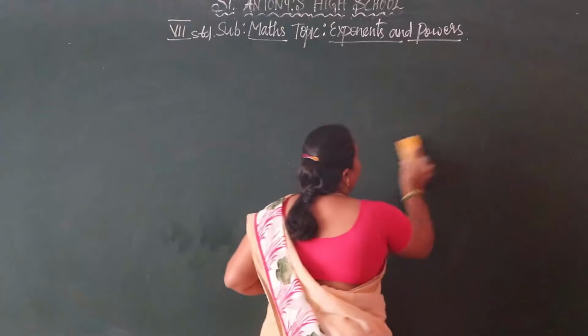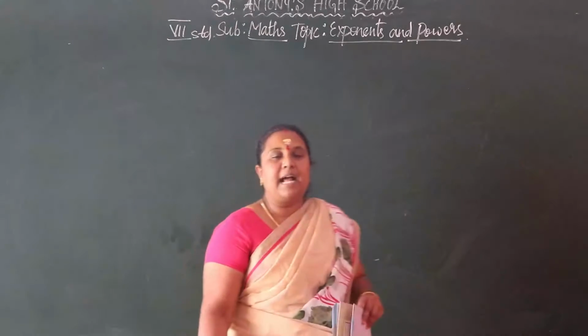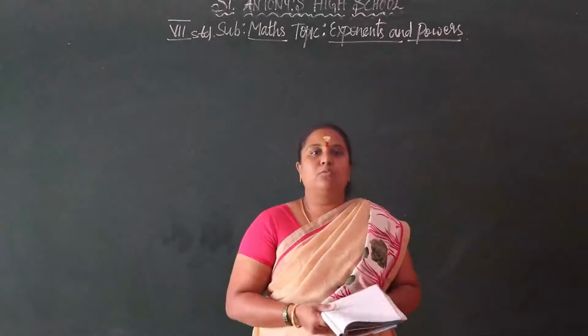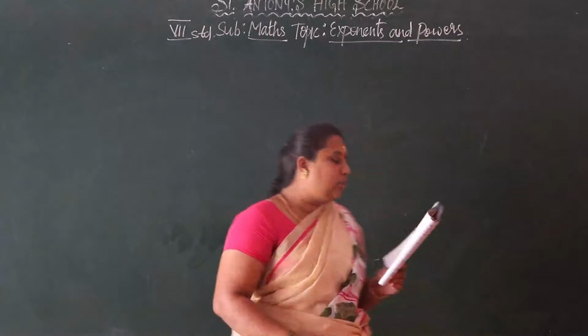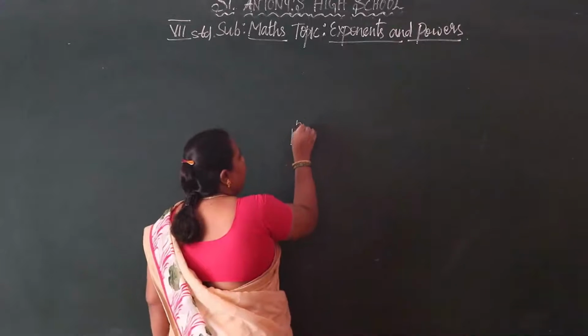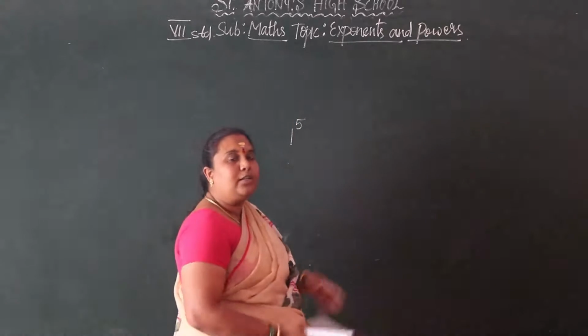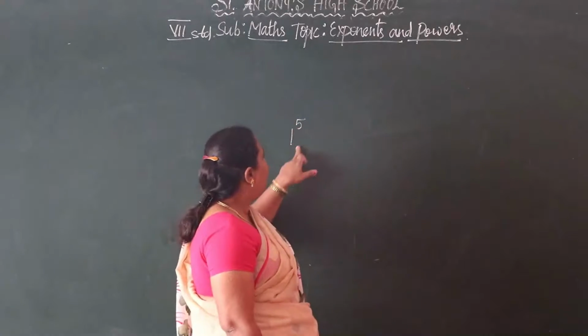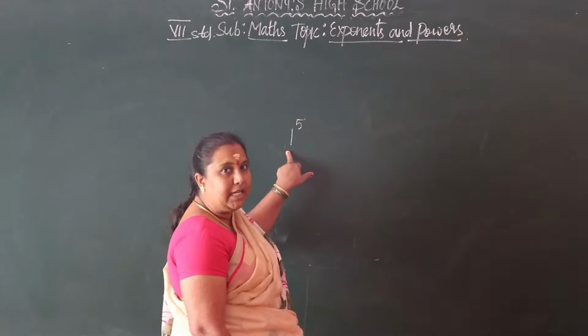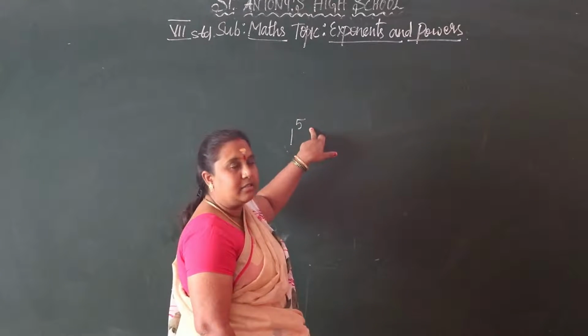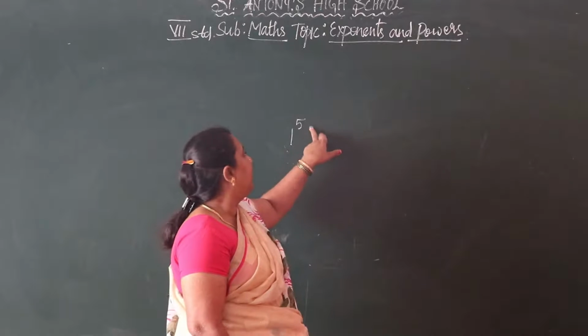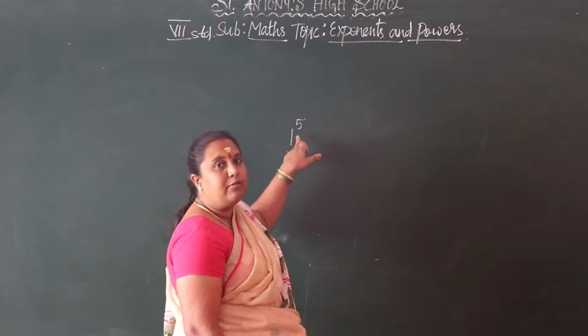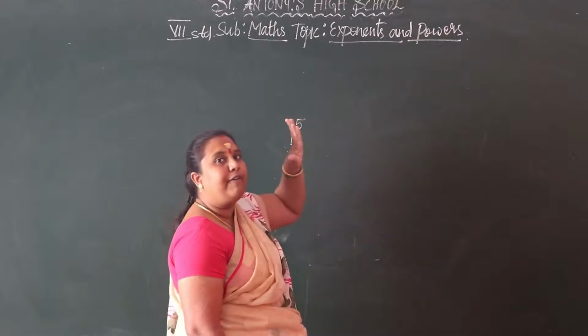If it is a subtraction or addition, how to write? So work out 1 to the power of 5. See, 1 to the power of 5 means we have to multiply the base number how many times? 5 times. The power is 5, so we have to multiply the base number 5 times.